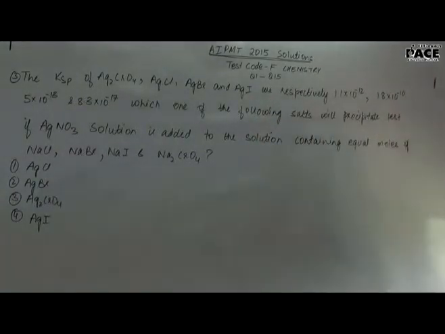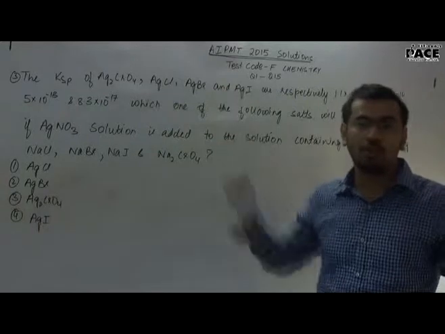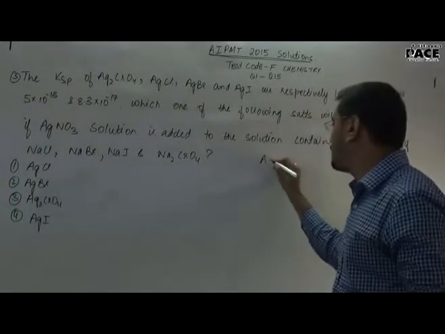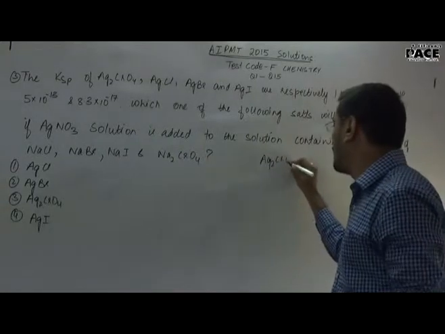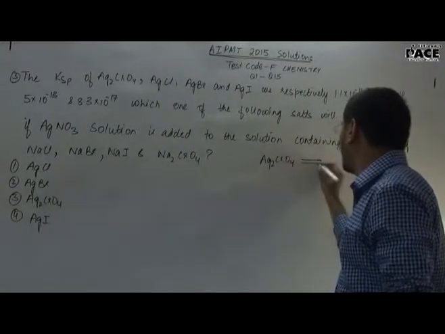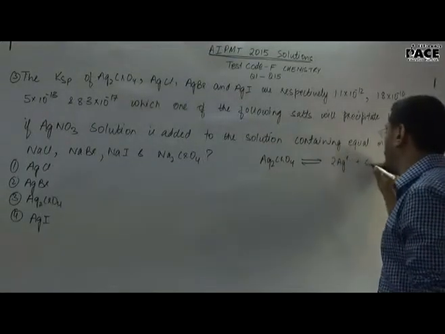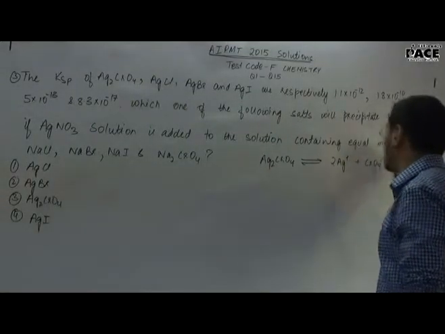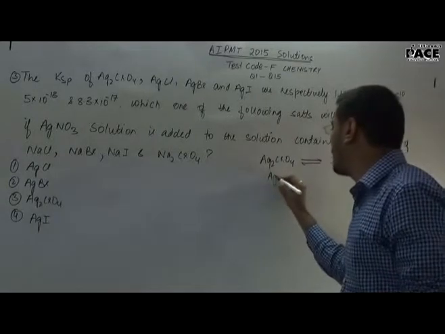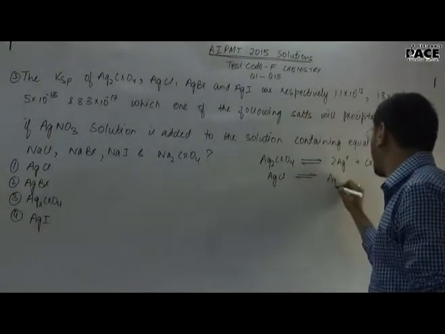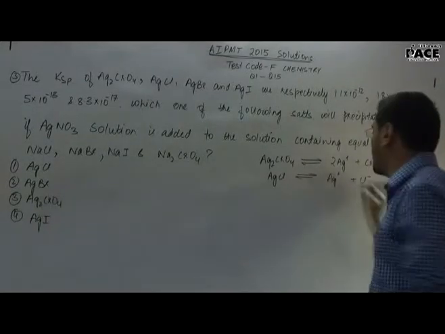Now in this question, we have been given Ksp of all the 4 salts of silver. I can easily write that Ag2CrO4 will dissociate in this way, will form an equilibrium with twice Ag plus plus CrO4 2 minus. Similarly, AgCl will have an equilibrium Ag plus Cl minus.